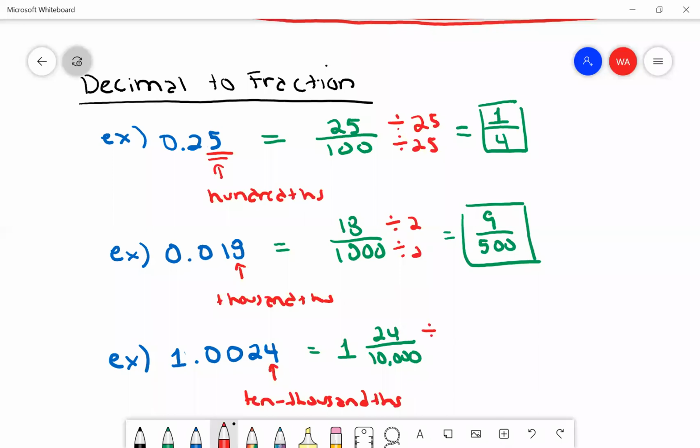I should be able to divide at least by 4. Let's start with that. So that'll give me 6/2500. Okay, so actually we can divide by 2 again. So we could have divided by 8.